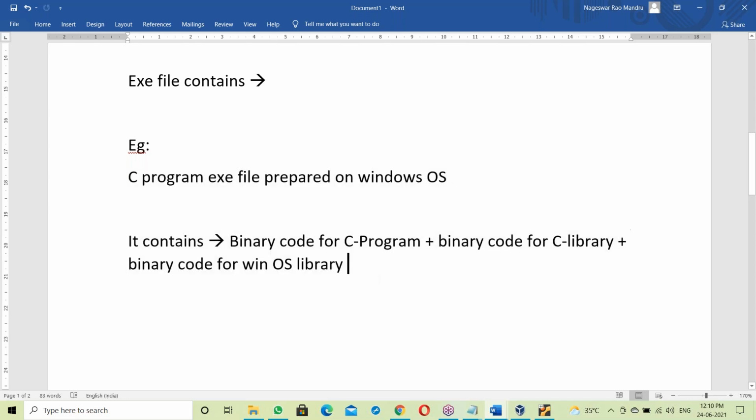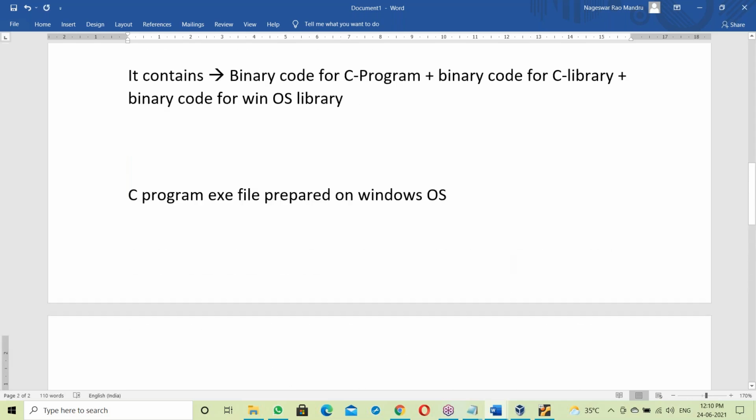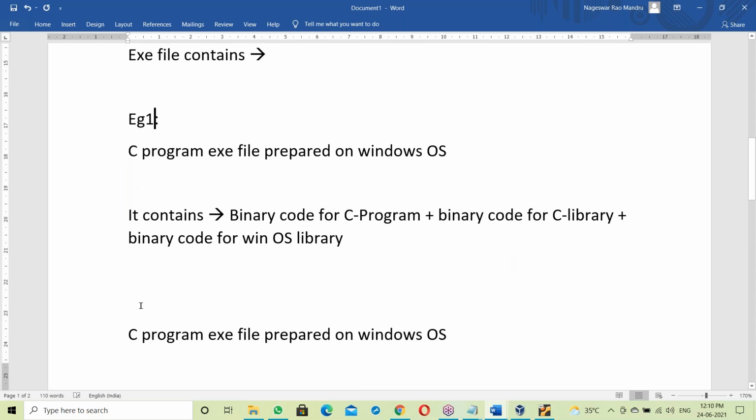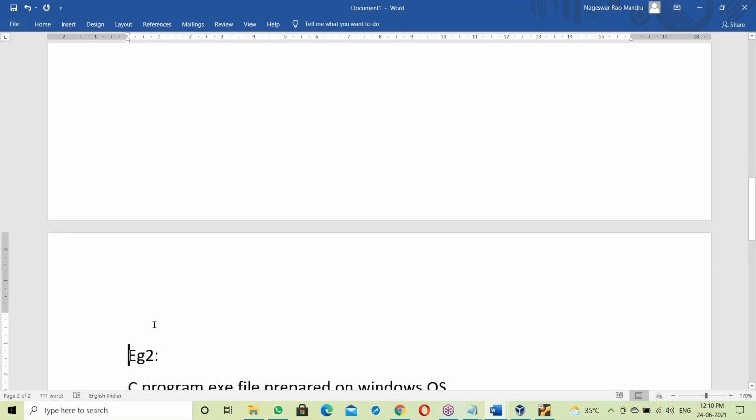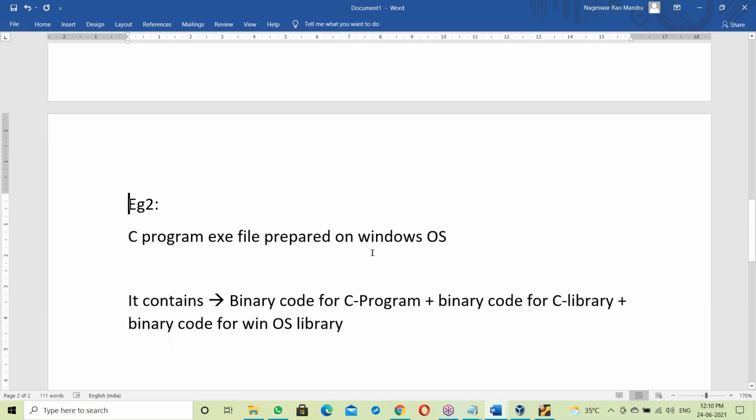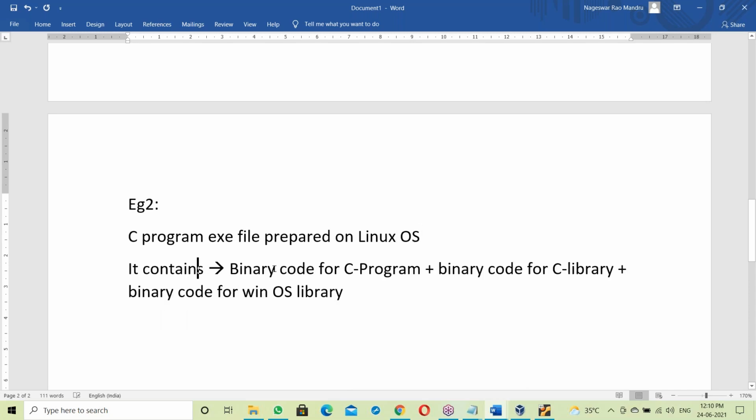Suppose a C program exe file is prepared on Linux OS. In the second example, the C program exe file prepared on a Linux base contains binary code for the C program, binary code for the C library, and binary code for the Linux OS library.